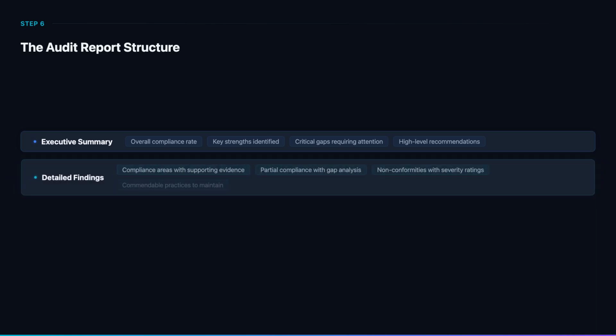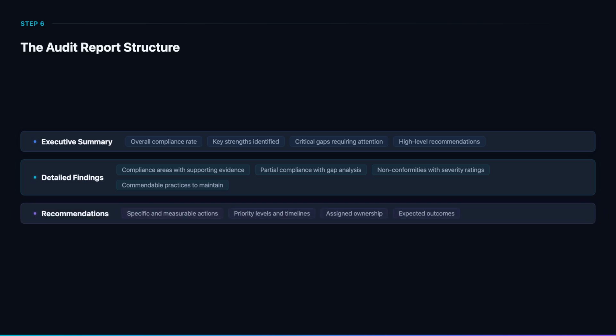The detailed findings section breaks down each area examined. What's compliant, what's partially compliant, and what's non-conforming. Each finding is supported by specific evidence collected during the audit. TechSolutions showed 98% compliance in access control and encryption, but only conducted 2 incident response drills in a year, well below best practice. Recommendations must be SMART: specific, measurable, achievable, relevant, and time-bound.